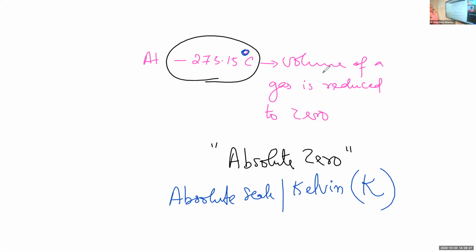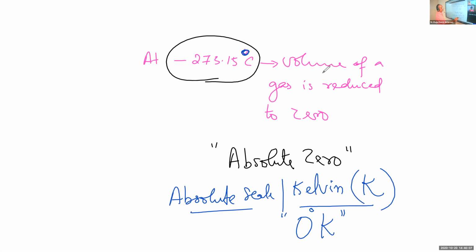So a new temperature scale begins from the absolute zero of temperature. In the absolute scale, zero is minus 273.15 degrees Celsius. In the absolute scale, Kelvin scale, or thermodynamic scale, zero is zero Kelvin. We will not write a degree.